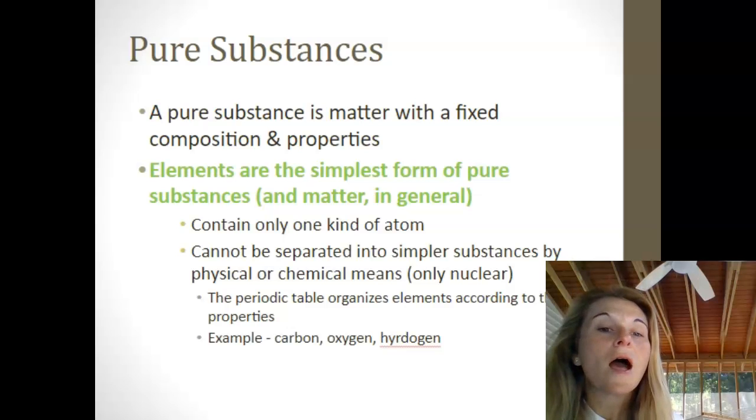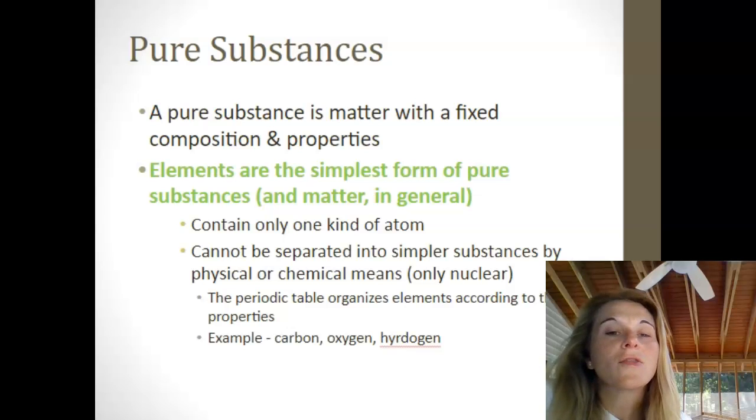So elements, those atoms can't be changed, and when we have them in a container like a pure bar of gold or a pure bar of silver or a tank of oxygen, there's nothing there but those atoms of that element.